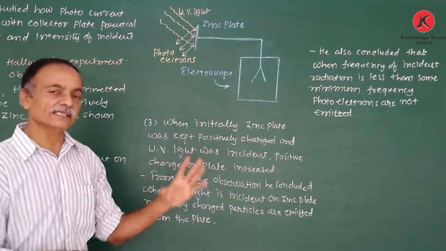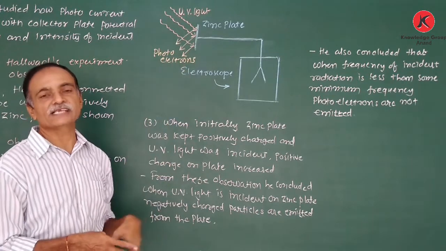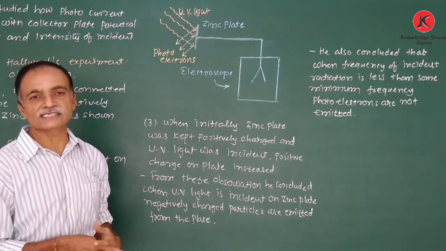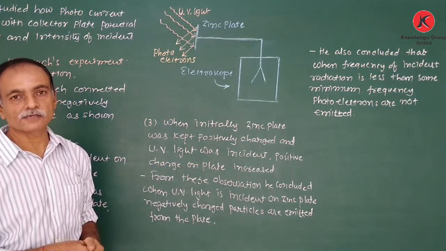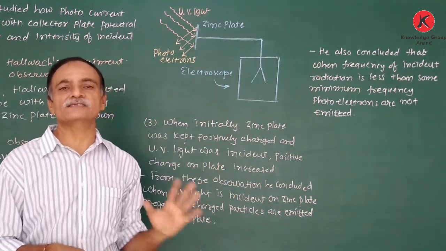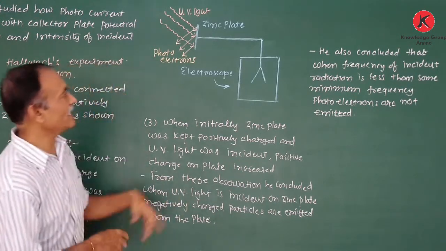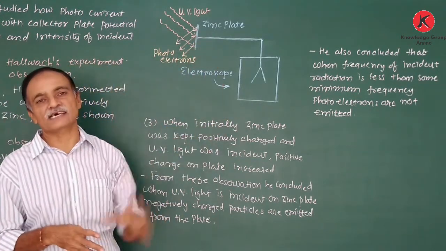Here we discussed what Hallwachs did. He performed the experiment in three different conditions. First, he takes the zinc plate negative and ultraviolet light is incident. Therefore the amount of negative charge decreases, that means the positive charge increases. In the second case, we take a neutral zinc plate without any charge.